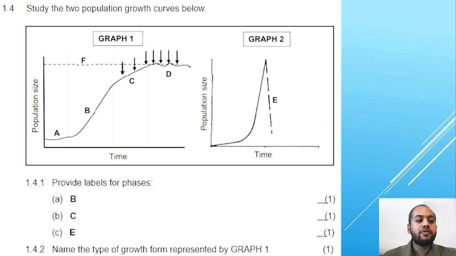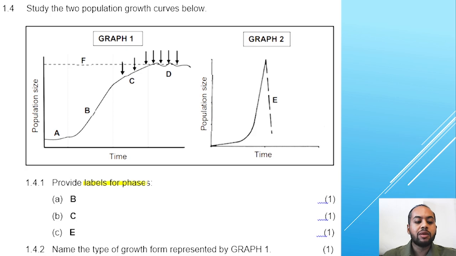The next question, 1.4, we are studying two population growth curves below. You have learned about this in population ecology. You see that the first graph looks more like the logistic growth curve. The second one looks more like the geometric growth curve.